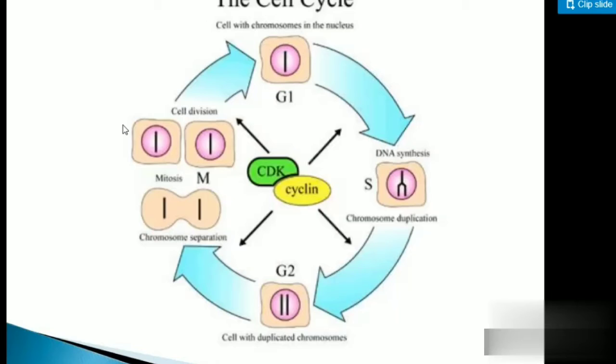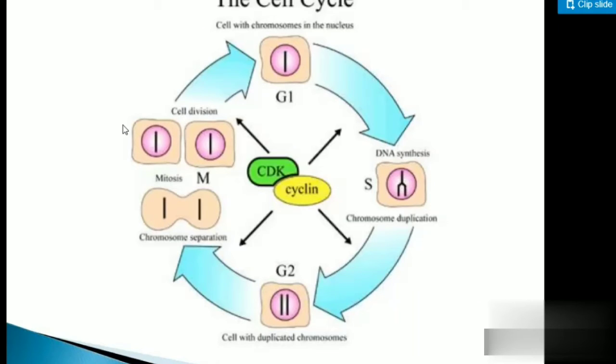In cancer cells, you will find that this cyclin protein does not function properly. Because of that, cells start dividing randomly, very rapidly, and without the proper chromosome number in each cell. So it divides randomly and leads to cancer cells. Okay, students, this is the way they collect a sample from the patient and check the cell division. Only then will they confirm that the patient has cancer cells.